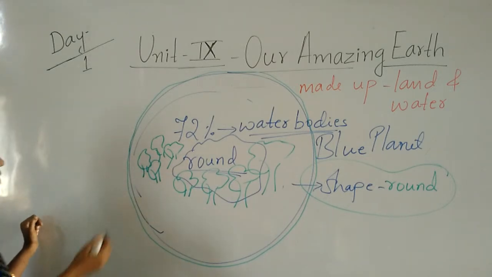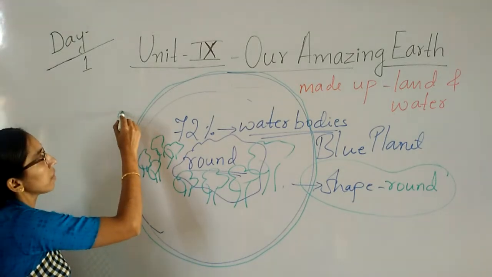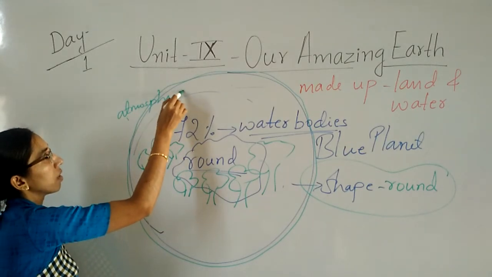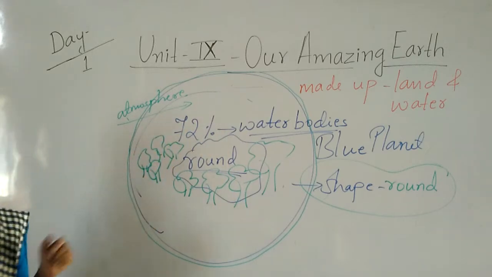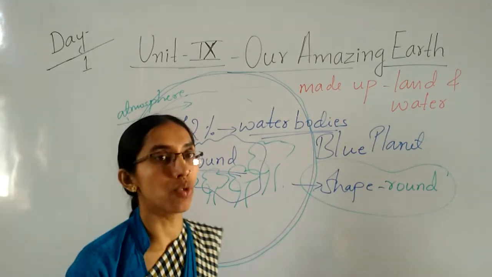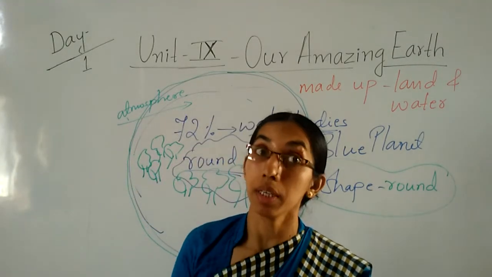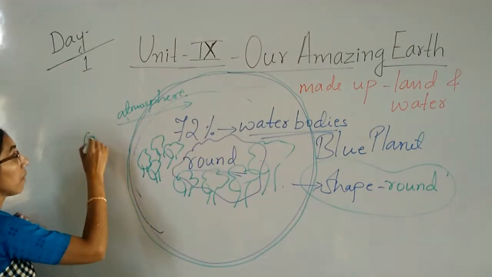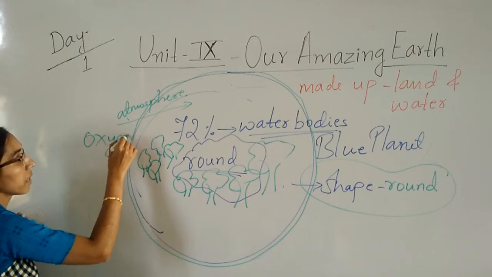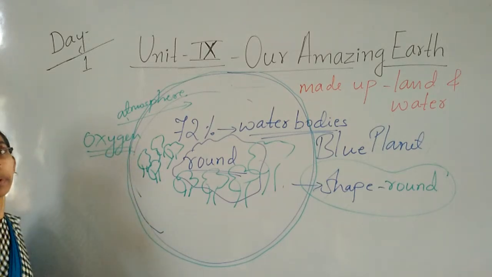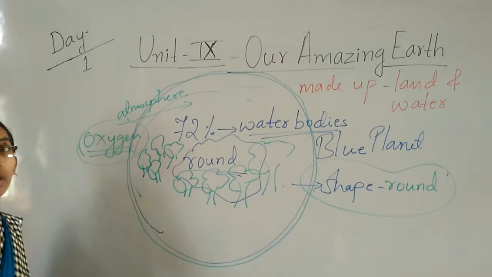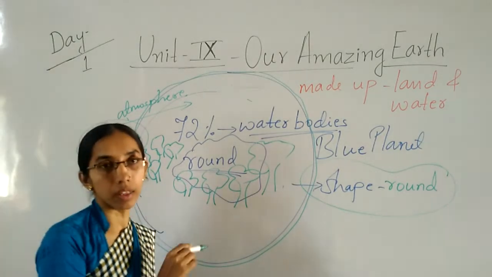So in that atmosphere we can see a number of gases. Which gas do we breathe, children? Yes, we breathe oxygen. So where do we get that oxygen? We get it in the atmosphere. This oxygen is very important to survive on this earth.